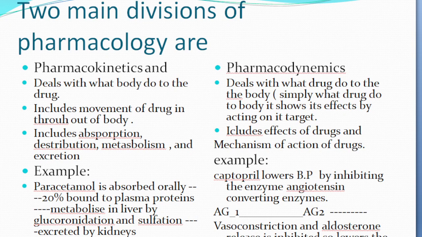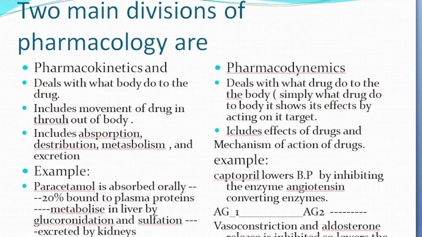What happens when a drug enters the body? When we take a tablet, it enters the GI tract, from where it is absorbed into the bloodstream. After entering the bloodstream, it can bind to plasma proteins depending upon their affinity, and then it can distribute to various sites, including the site of action.